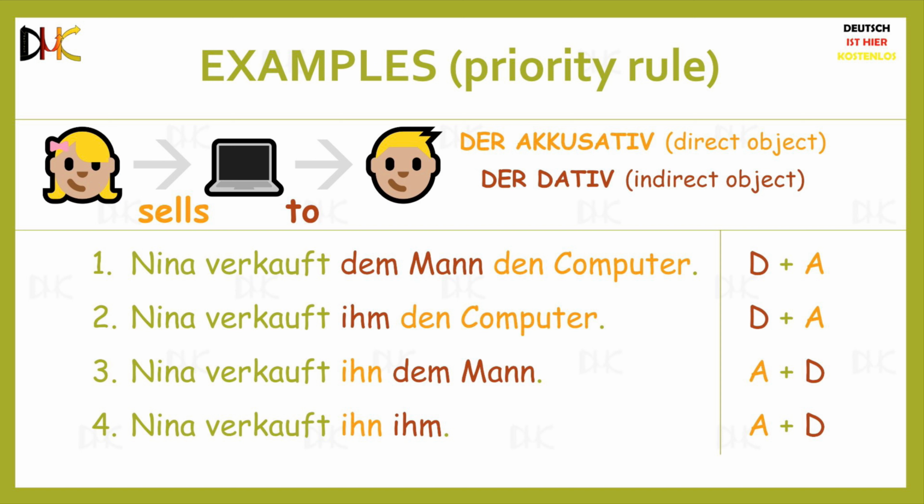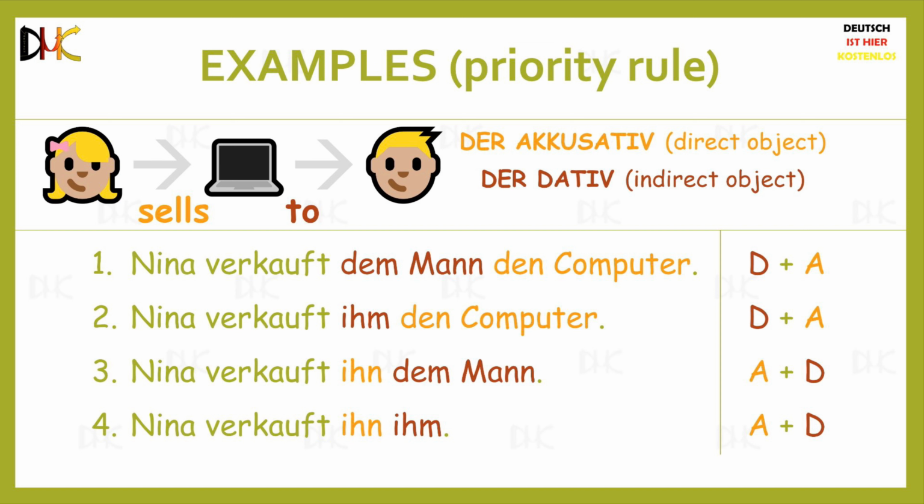From what we have learned so far, we can now identify the subject, the direct object, and the indirect object in this example. Here, Nina is the subject, the computer is the direct object, and the man is the indirect object. The first combination is where the direct object is a noun, and the indirect object is also a noun. Nina verkauft dem Mann den Computer, which means Nina sells the computer to the man. In this case, the indirect object will come first, and the direct object will be second.